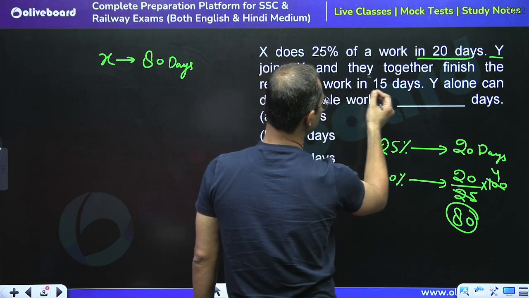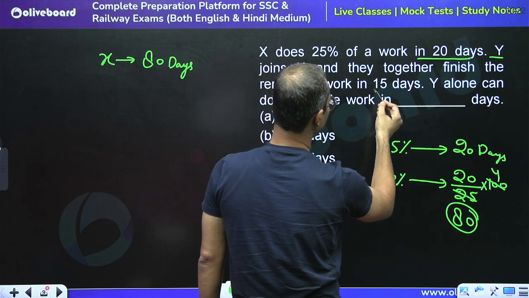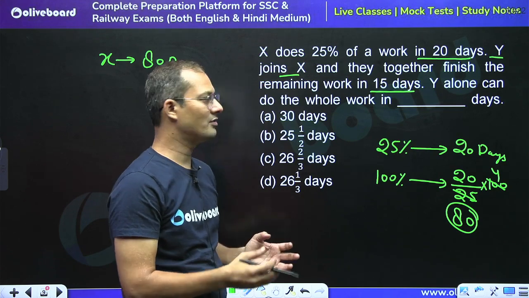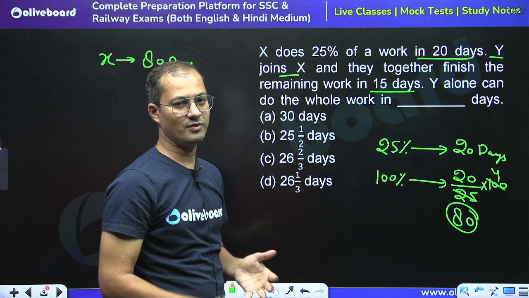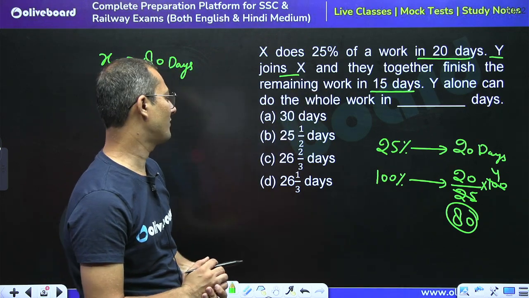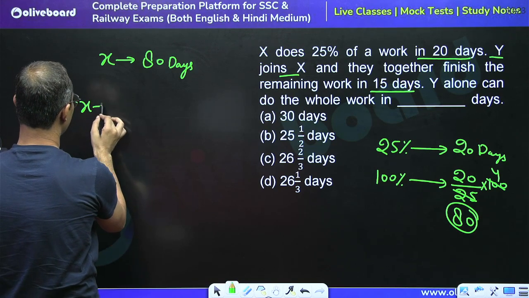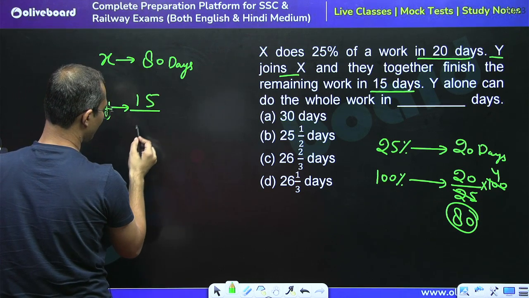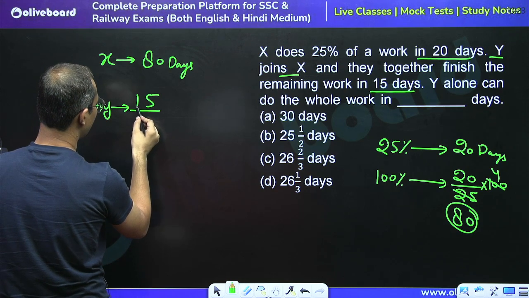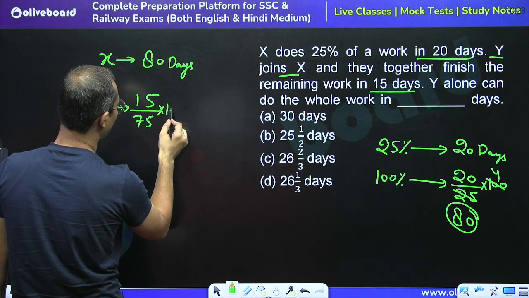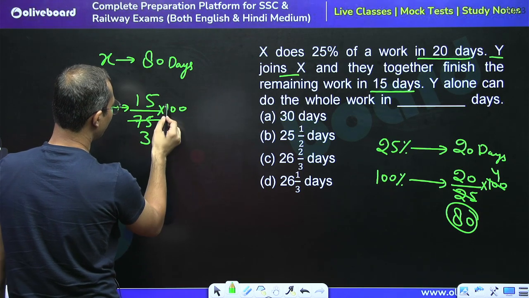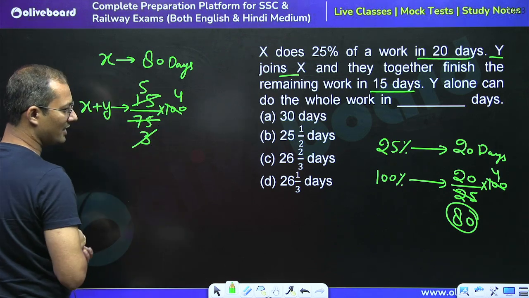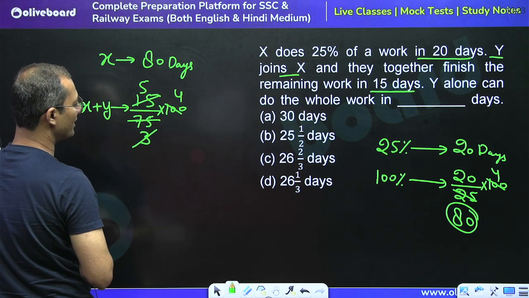Y joins X and they together finish the remaining work in 15 days, right? If 25% work is completed, then how much work is left? 75%. So we can say that X plus Y complete 75% work in 15 days. So in what time will 100% work be completed? So 15 divided by 75 into 100, right? So by 25 this is 3 times, and by 25 this is 4 times, by 3 this is 5 times. So they can complete the whole work together in 20 days, right?